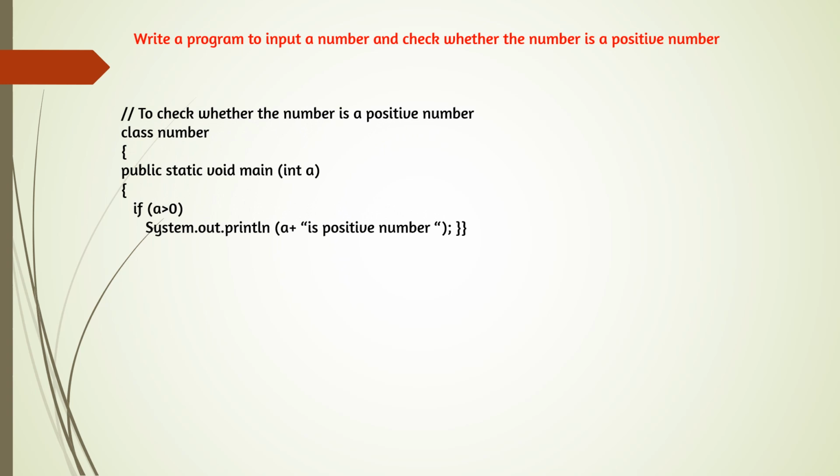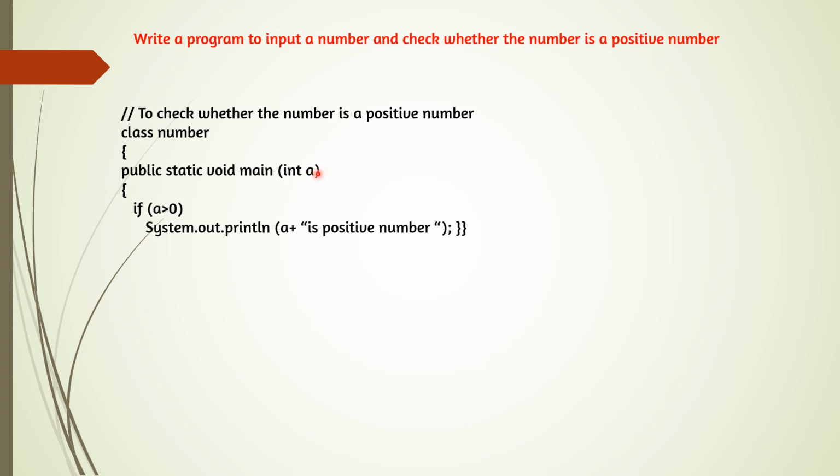So here we are having the program. Write the comment first: check whether the number is a positive number. Start the program. Java program will start with the class number, and keep in mind no semicolon after the class or public static void main. So class number, and open the program with a brace. Below class one brace, and then public static void main.